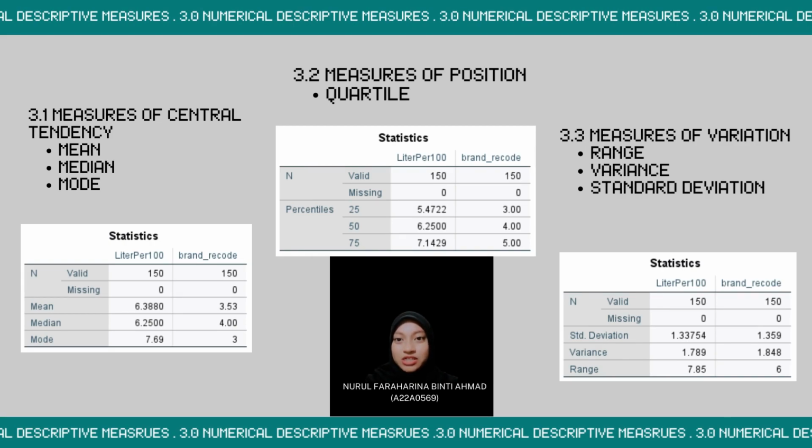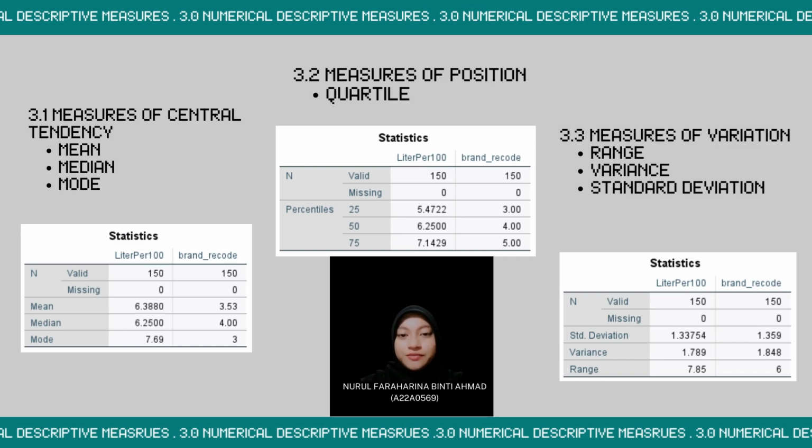I will talk about numerical descriptive measures. First is measure of central tendency. There are three commonly used for this calculation. First is mean. Mean is the sum of the value of each observation in a data set divided by the number of observations. And number two is median. Median is defined as the value that lies in the middle of the data when the data set is ordered, or has been rearranged. And number three is mode. Mode is the data entry that occurs with the greatest frequency.